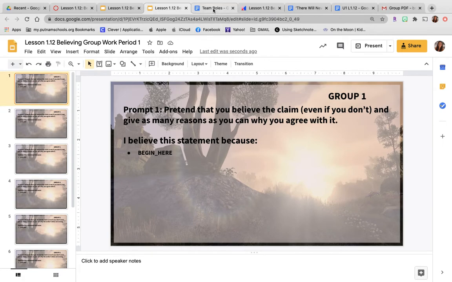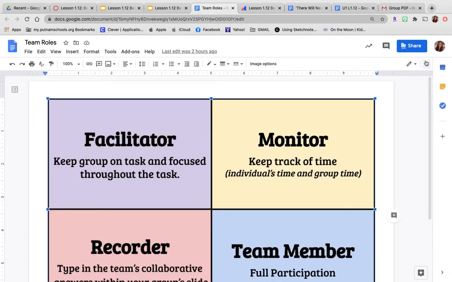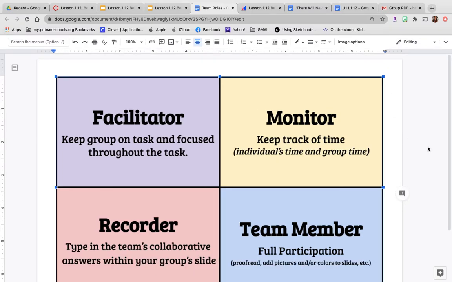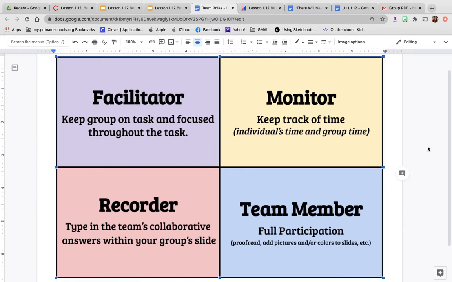I would like you to establish some team roles. So we're going to start working on this. I should have done this earlier today on Monday, but I kind of did it towards the end. So I made this, and I'll put this in our group work as a reminder. So we need a facilitator.